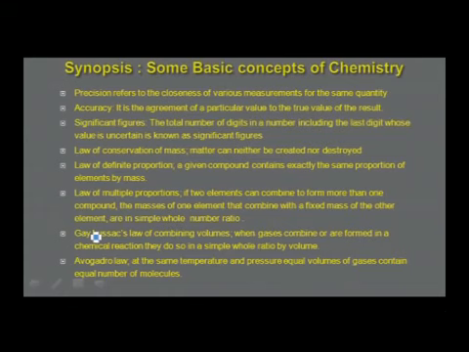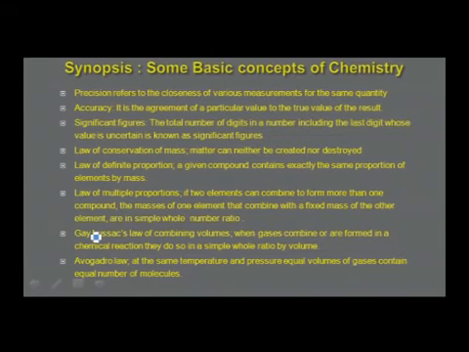Precision to start with. Precision refers to the closeness of various measurements for the same quantity. Accuracy is the agreement of a particular value to the true value of the result. Significant figures: the total number of digits in a number, including the last digit whose value is uncertain, is known as significant figures. There are different laws of chemical combinations.